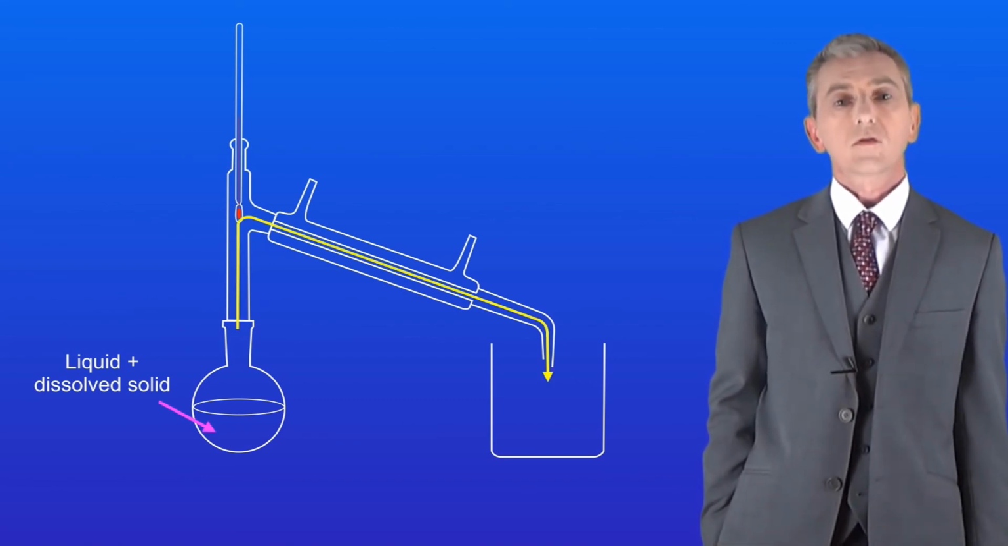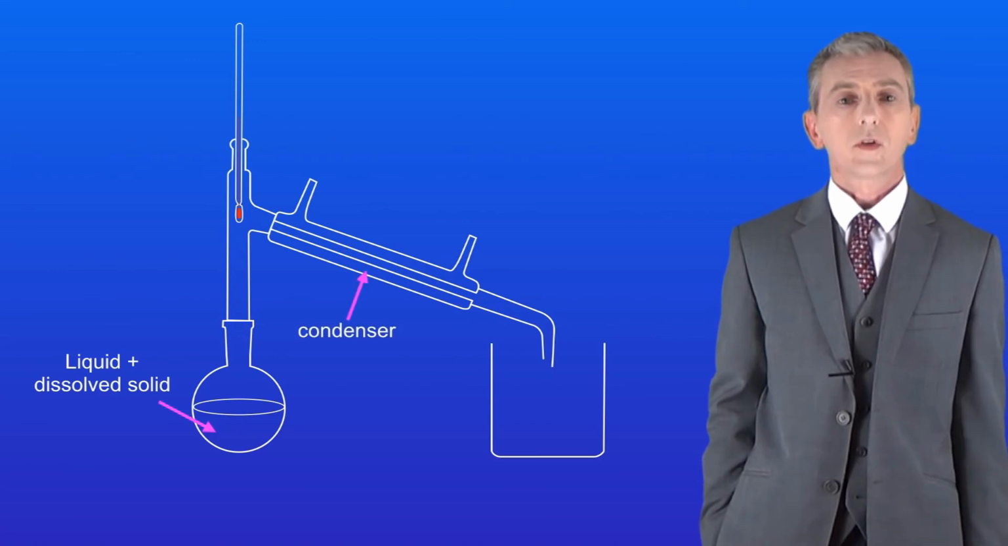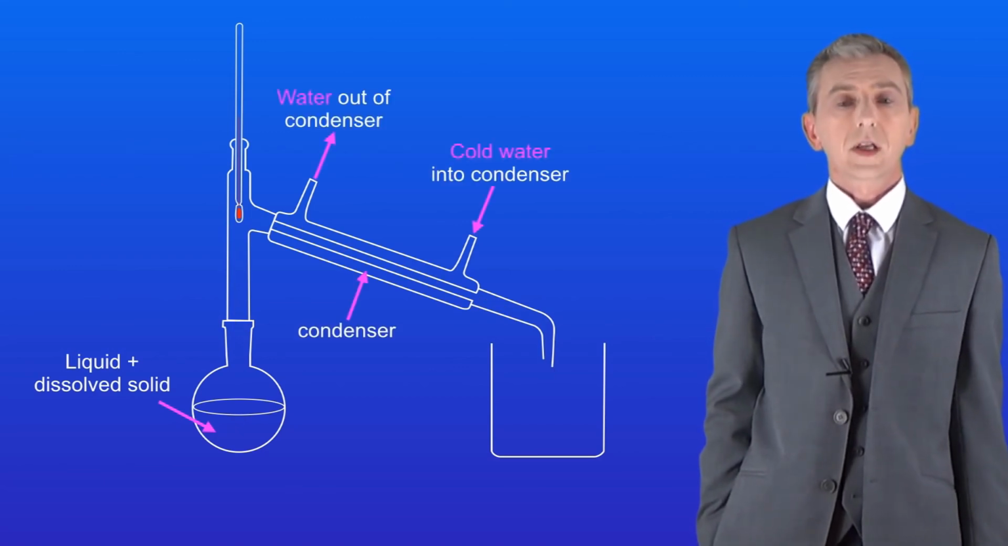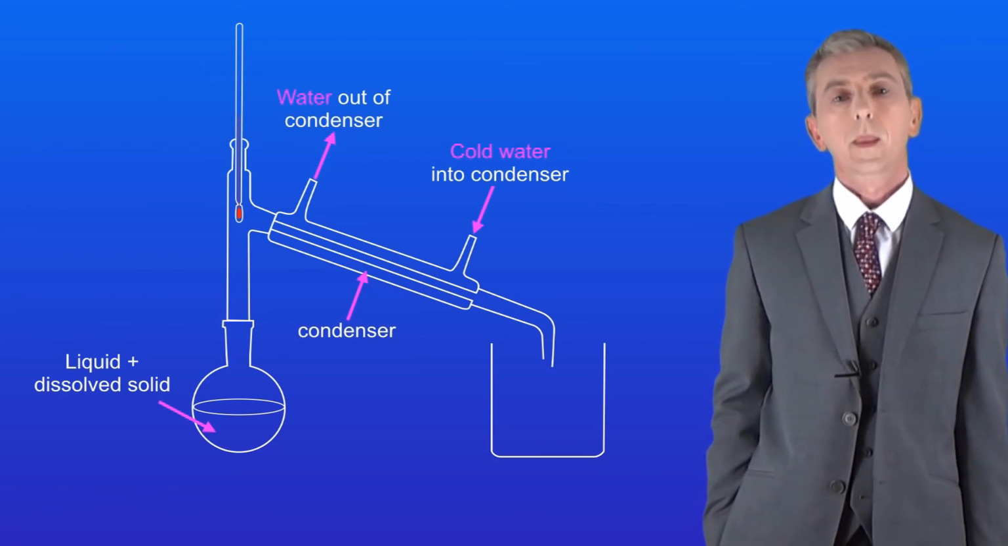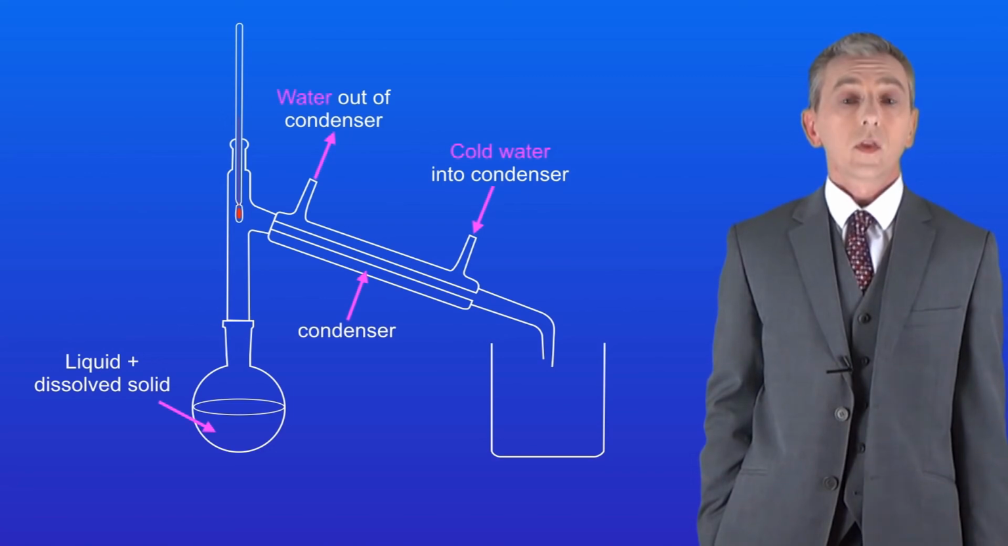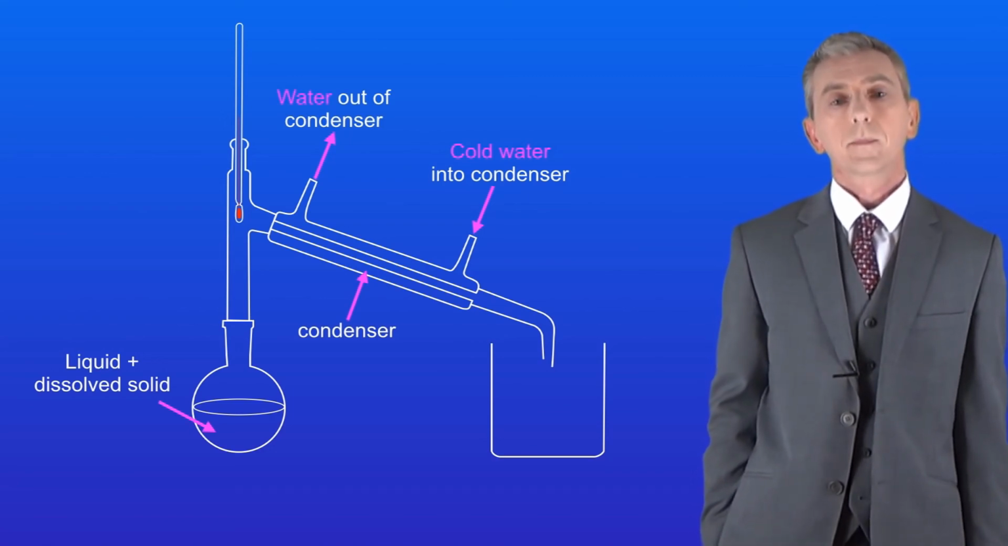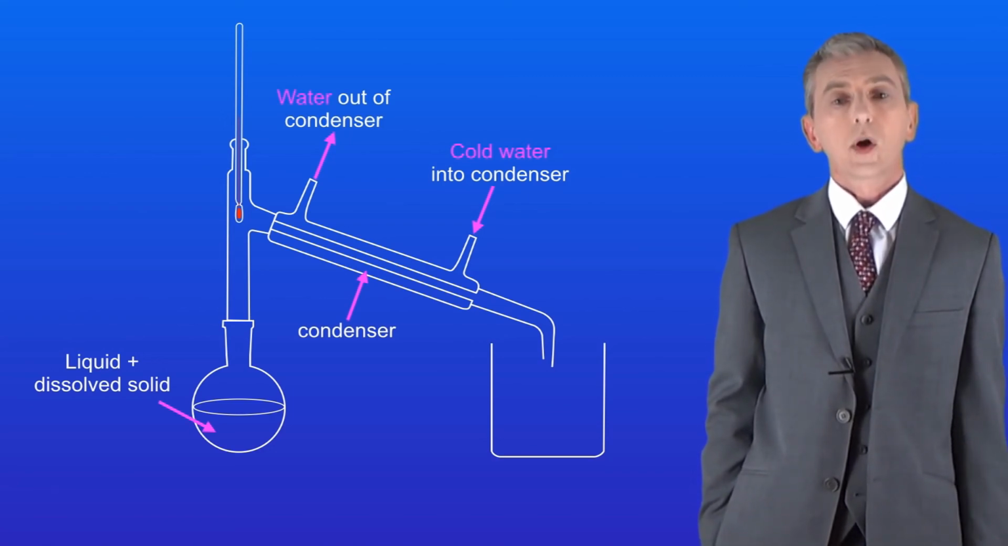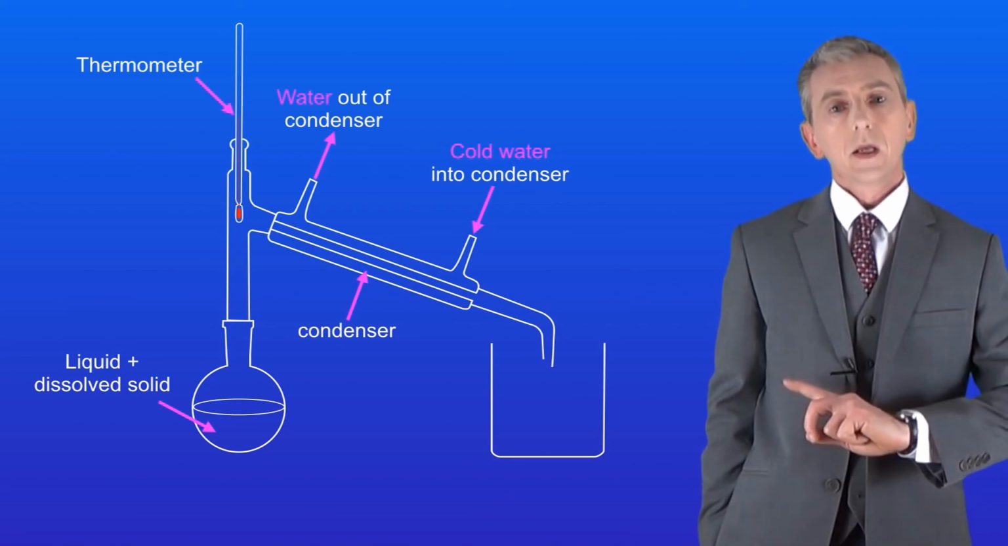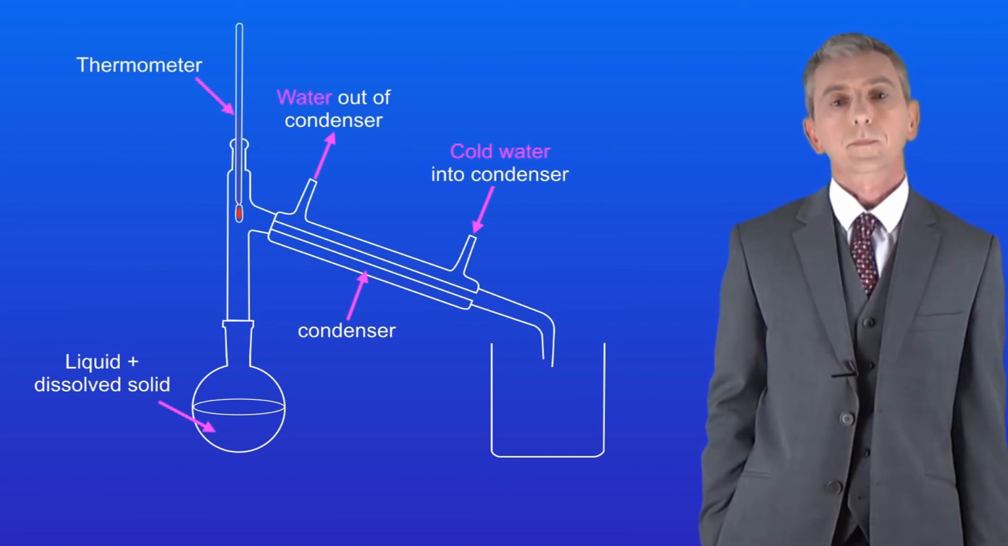The glass tube is surrounded by a jacket, which we call the condenser. Cold water from the tap continuously runs through the condenser, and by doing this, it keeps the internal glass tube cold. After running through the condenser, the water simply goes down the sink. We've also got a thermometer as part of the apparatus here. So let's see how this works.